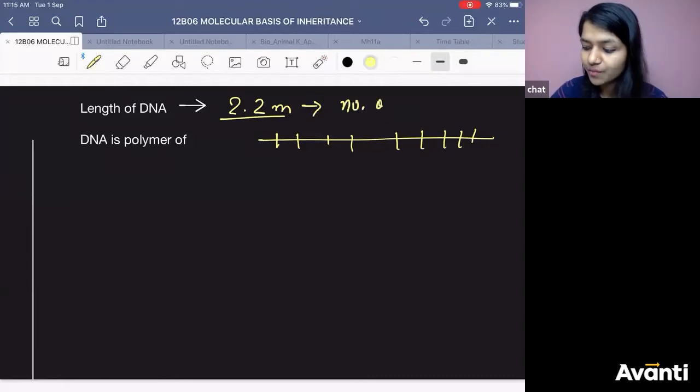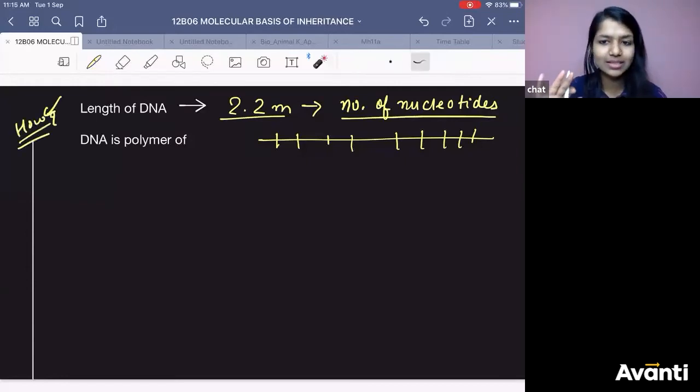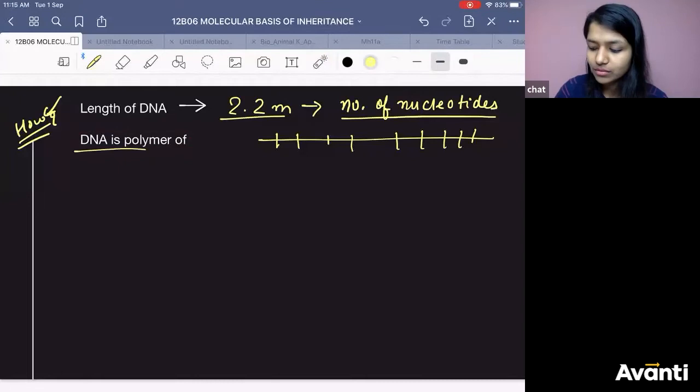Number of nucleotides can help in determining the length of DNA. How? That I will tell you later. For now, this is clear, right? The more nucleotides there are, that can help in finding out the length of the DNA. DNA is polymer of, quickly tell me. DNA is polymer of what?